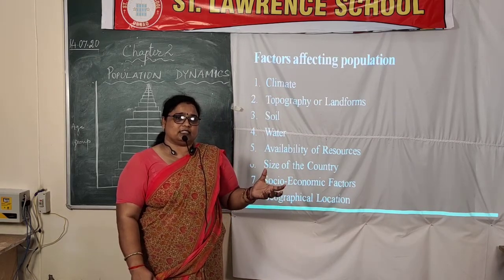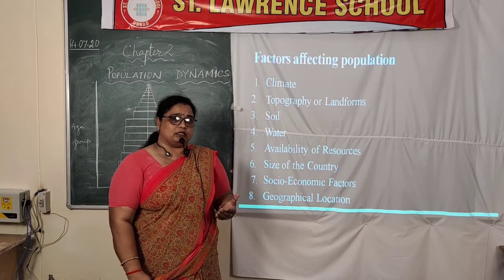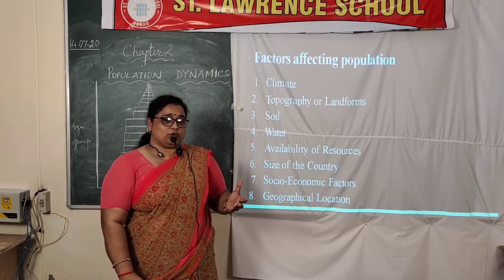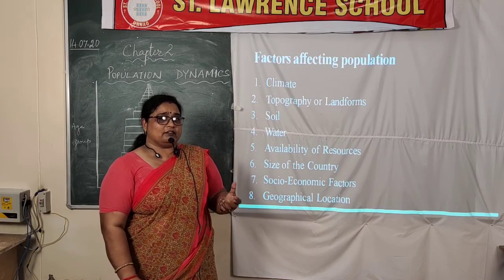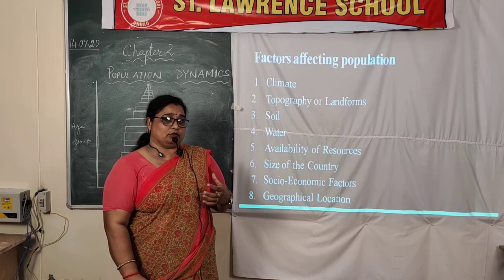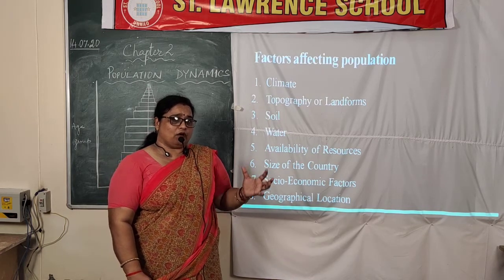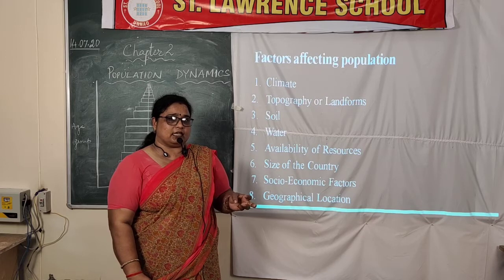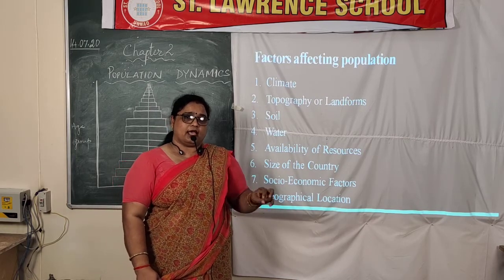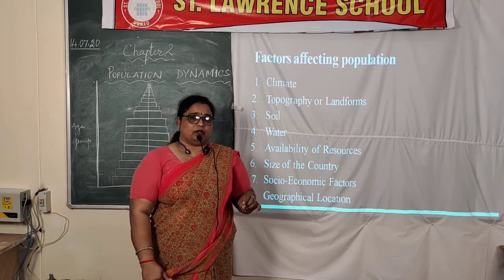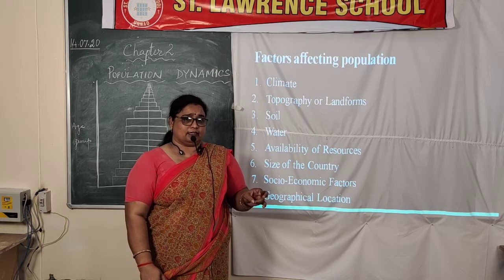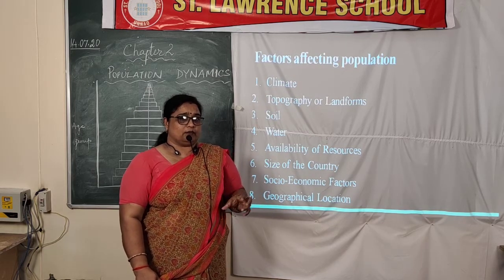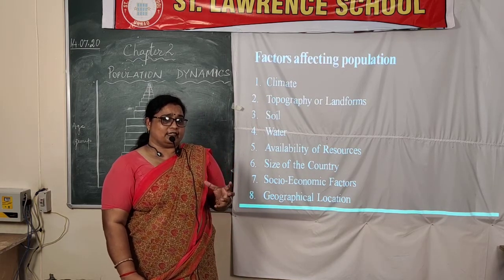If you see the civilizations, they developed from river valleys. So we can say that wherever river valleys are there, or a good amount of water is present for all the different purposes, domestic, agricultural, or irrigation, the population is found in great numbers.